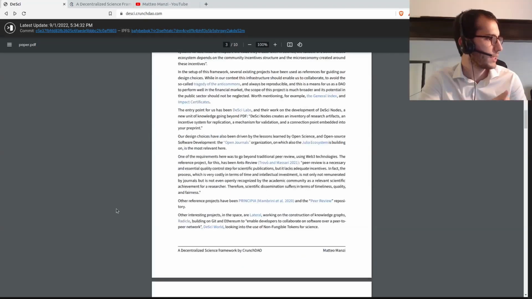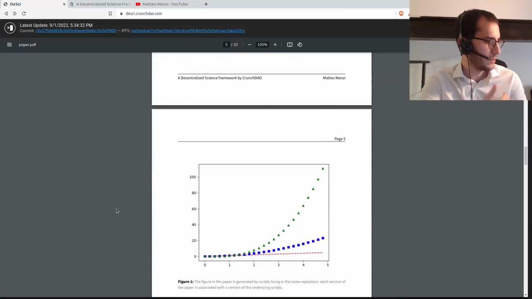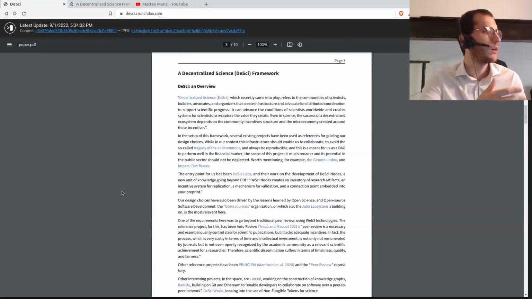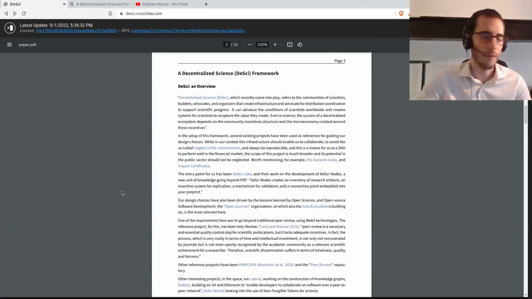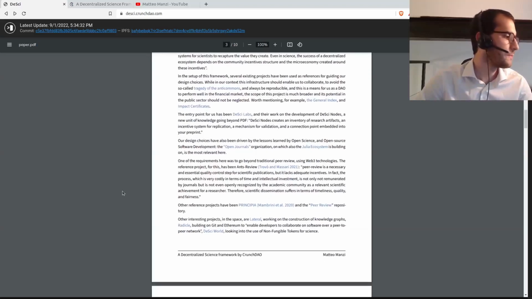What else? So the last thing I'd like to talk about is IPFS. In fact, this framework can be used for a bunch of parallel avenues not explored directly in CrunchDAO, but we underline those.